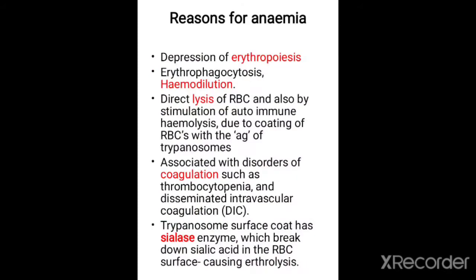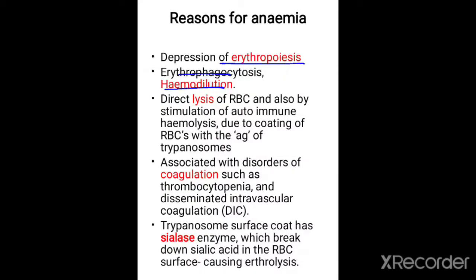Now let us come to the reasons for anemia. Anemia is the main reason in the pathogenesis. Now let us discuss what are the causes which lead to anemia in the affected host. The first reason is depression of erythropoiesis, which means there is a reduction in the formation of erythrocytes, and the next one is erythrophagocytosis and hemodilution, which means a decreased amount of RBCs in the plasma.